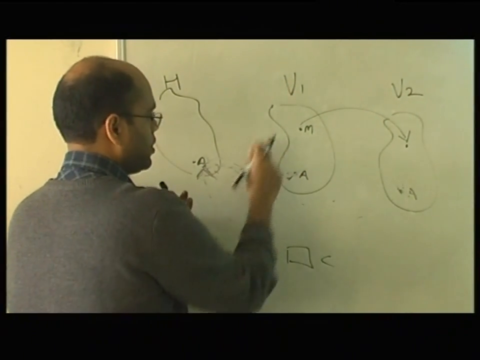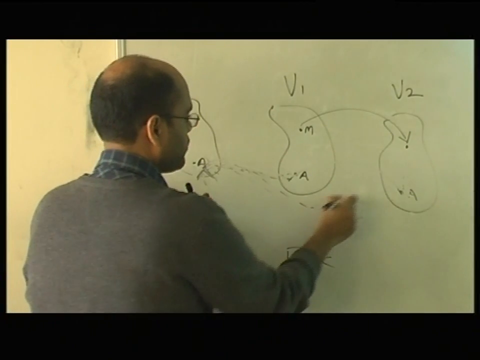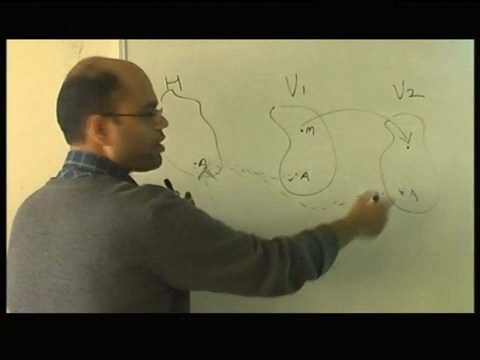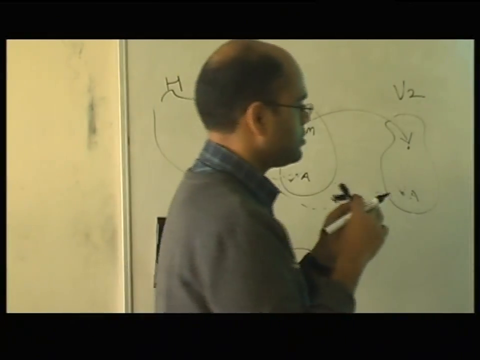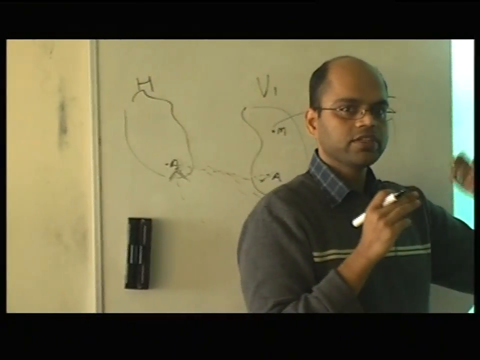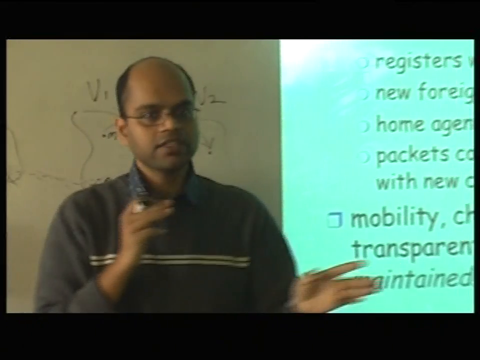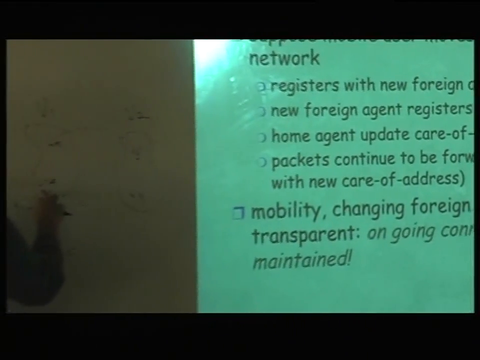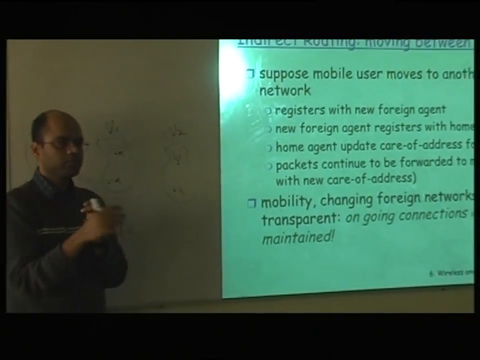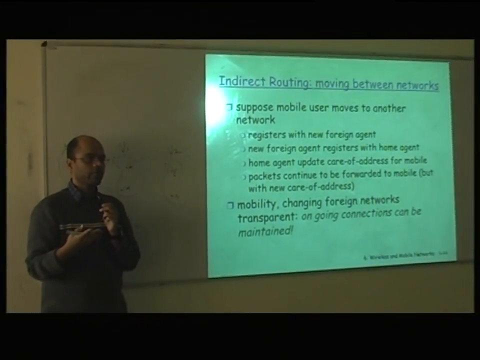First they will go here. If the mobile node moves here, they will go here. Then the replies will immediately come back directly. Right? So this is what is proposed in mobility, and you can use the same IP address and still communicate. And the advantage of this is you never update the routing tables anywhere. You see that I never talked about routing tables.